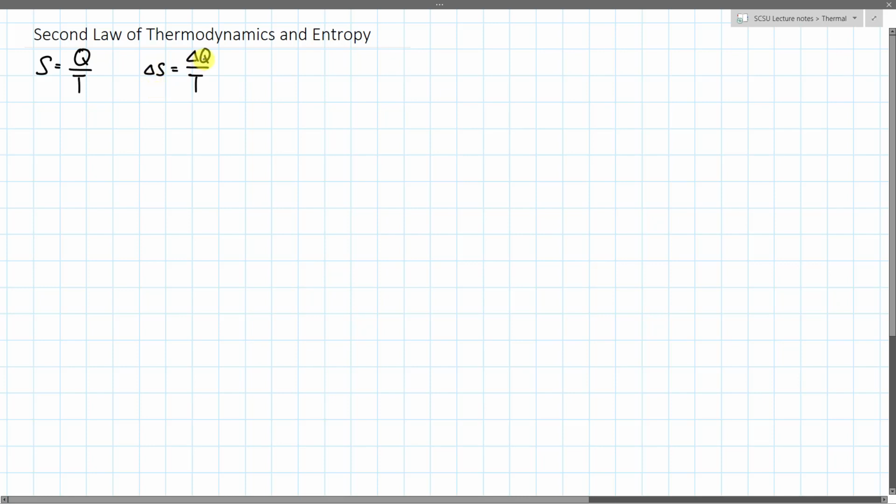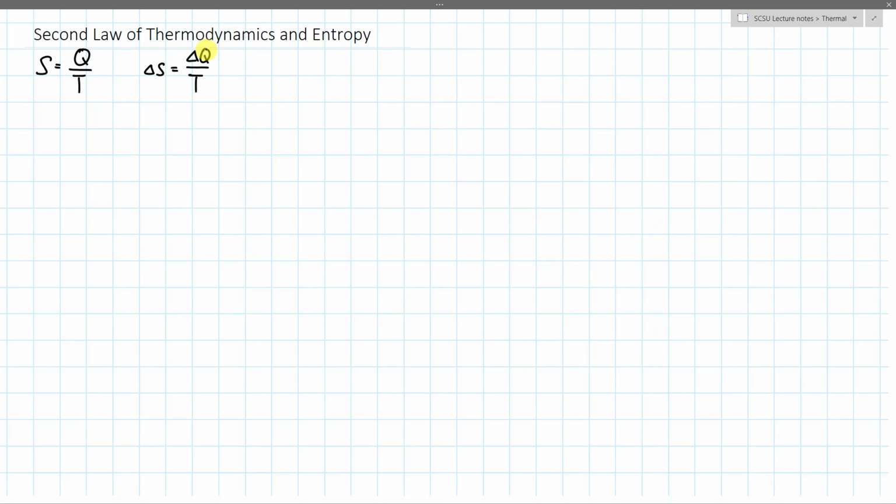The increase or decrease depends on the heat transfer direction. If heat is transferred into a system, delta Q is positive, and the system will increase entropy. If heat is transferred out of the system, that system will decrease entropy. And if heat is transferred between objects in one system, then one object may decrease entropy and the other may increase entropy. The sum will be a different story.